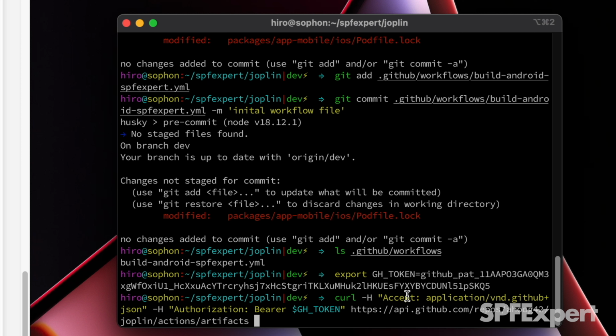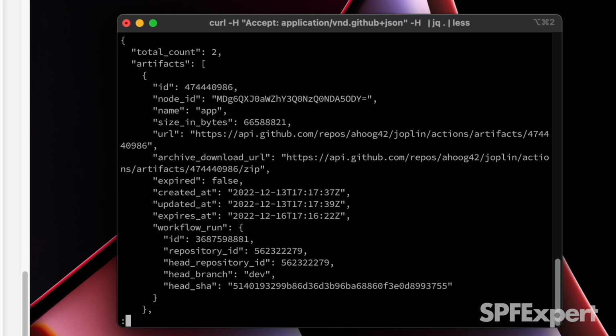And I'm going to go ahead and pipe that through jq. So that's a nice little utility for looking at JSON documents. And then I'll run it through less, so that it doesn't scroll by too fast. So you can see here that we have two different artifacts that have been saved. They're stored in an array, and it's an array of objects.